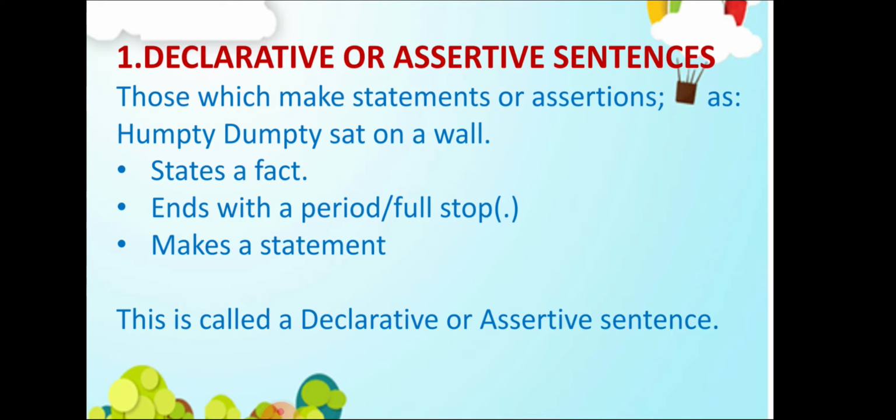For example, Humpty Dumpty sat on a wall. So here we know where Humpty Dumpty sat. He sat on a wall. Now these kinds of sentences state a fact. They end with a period or full stop and they make a statement. So these kinds of sentences are known as declarative or assertive sentences.